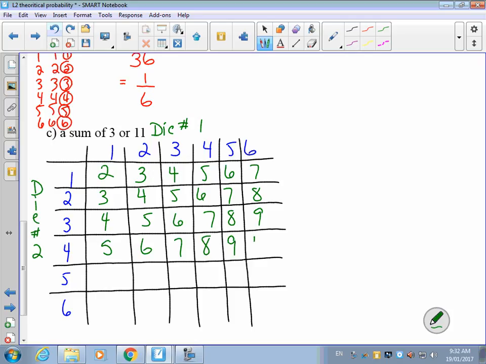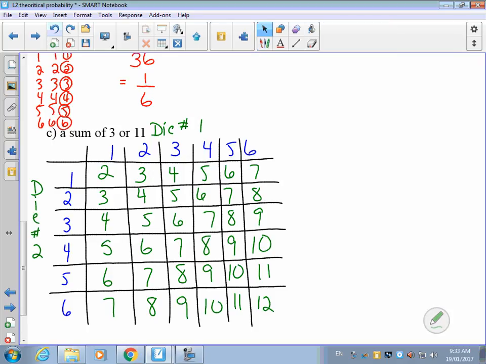And I fill in the rest of my table. 5 and 1, 6. 5 and 2, 7. 5 and 3, and so on. 6 and 1, 7. 6 and 2. And I figured out all the possible combinations that I could roll and add up the dice to see what I get.